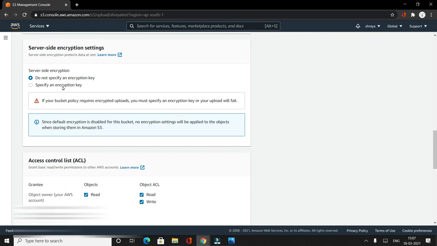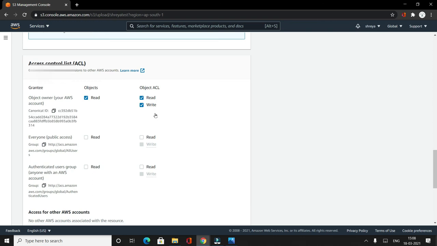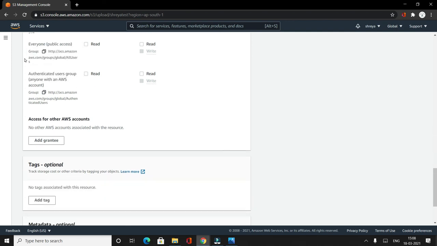Similarly, there are encryption settings that I can configure. I can select an encryption key, or I can just say that I do not want to encrypt my data. Now these are the ACLs that we spoke about. ACL is access control list. So I can say whether I have read access, or read and write access, and all that can be selected. This access is for the object owner, or the AWS account from where I created this.